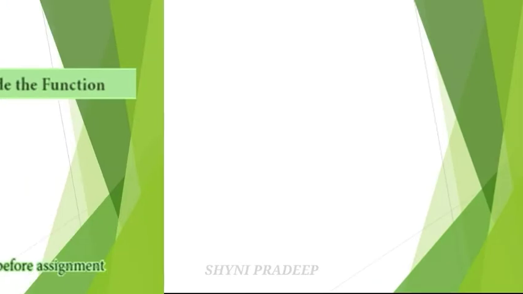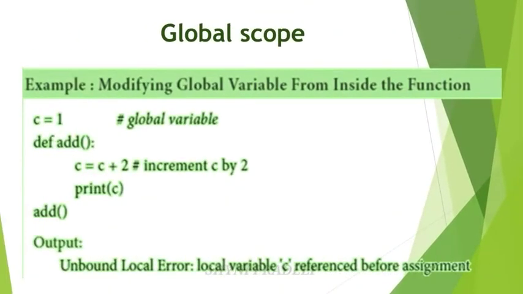And see the next example, modifying a global variable from inside the function. In this code, see the function body: C is equal to C plus 2. C is the global variable. It is declared outside of the function, but inside the function body, C is equal to C plus 2 is given, which means increment C by 2. And next, print C, next calling the add function.